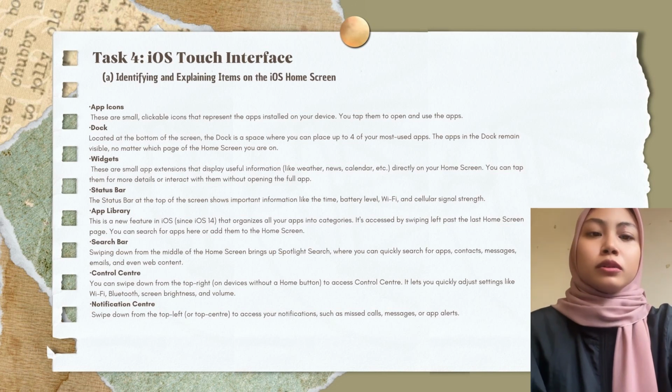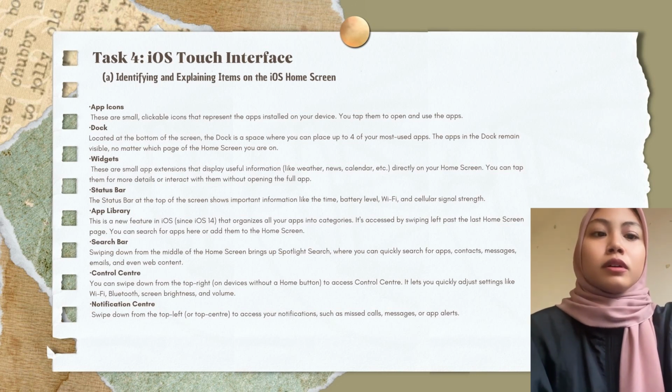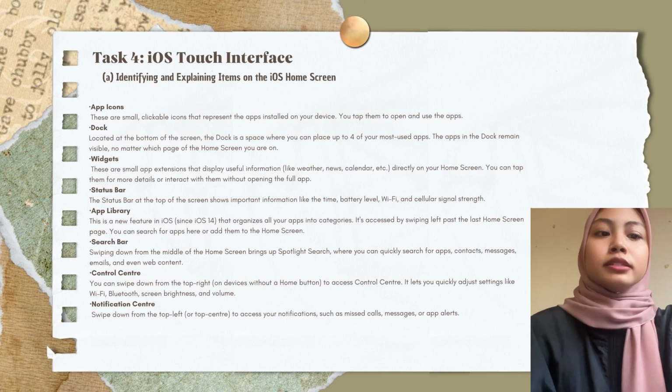For the control center, you can swipe down from the top right on a device without a home button to access control center. It lets you quickly adjust settings like Wi-Fi, Bluetooth, screen brightness and volume. Notification center, swipe down from the top left or top center to access your notifications such as missed calls, messages or app alerts.